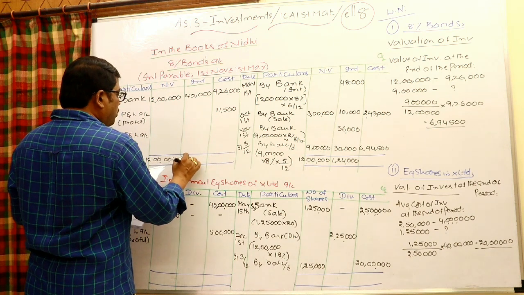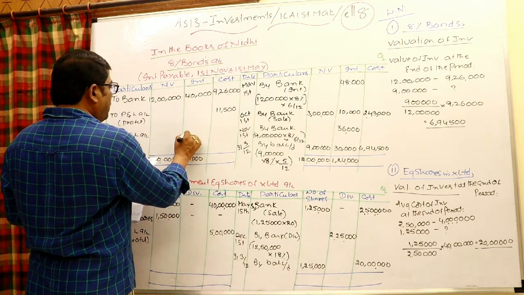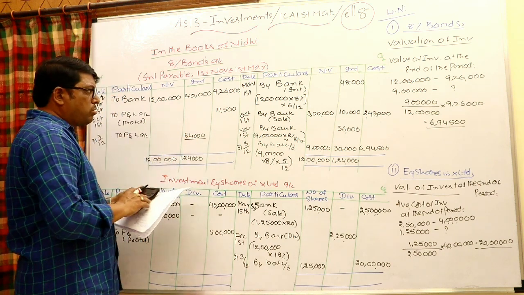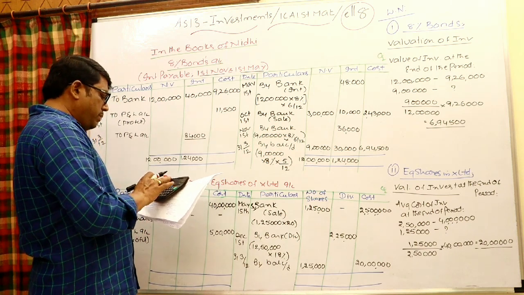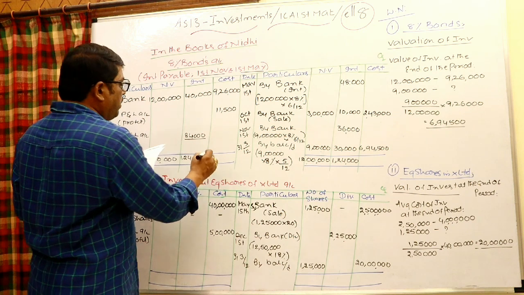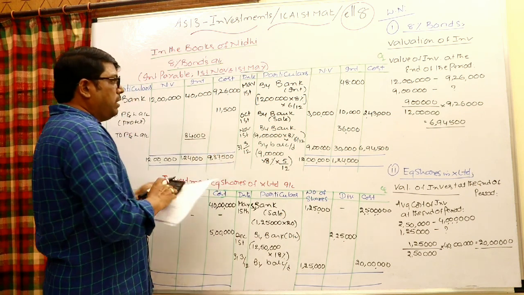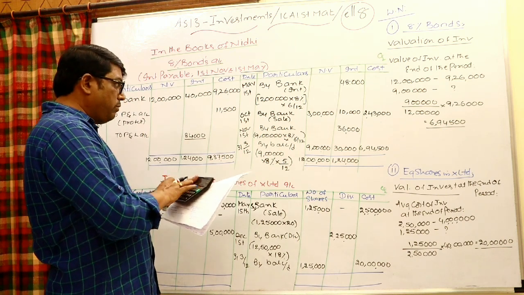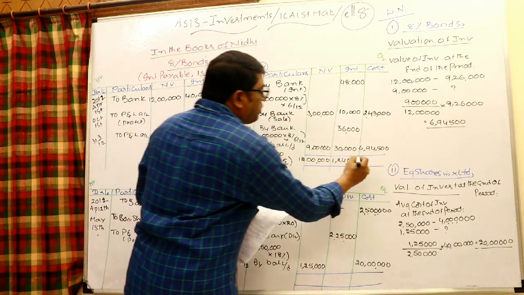Right here 1,24,000. Net of interest 84,000 will go to P&L. And if you total the cost column, of course it should be the same, 9,26,000 plus 11,500, 9,37,500. And the other side also you may check it, 2,43,000 plus 6,94,500. The total is 9,37,500.